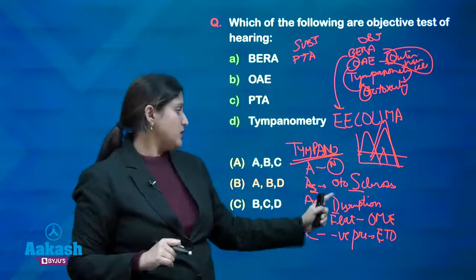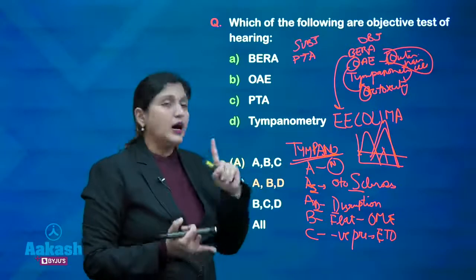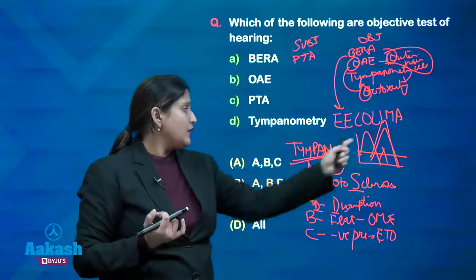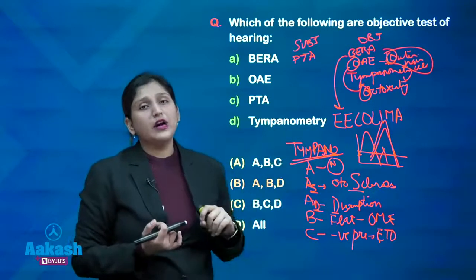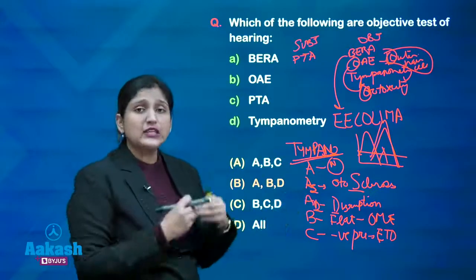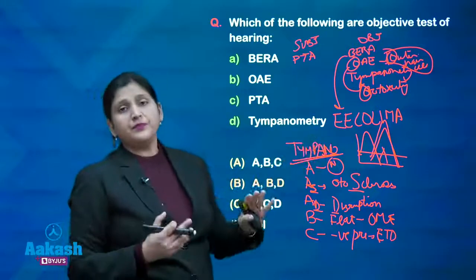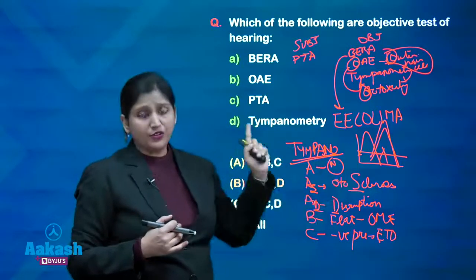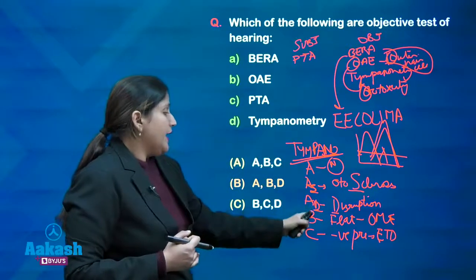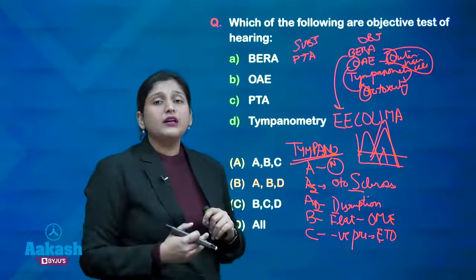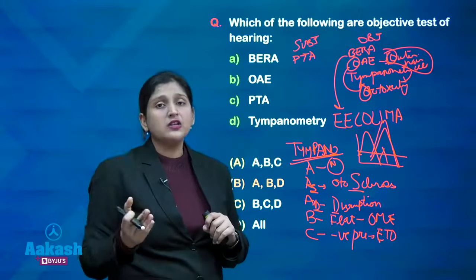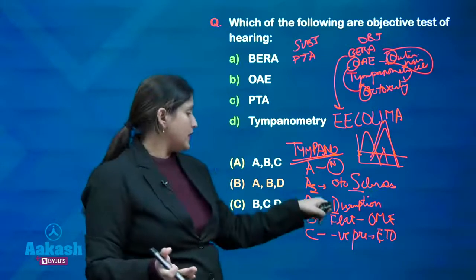A lot of times the question, especially in otosclerosis, is framed: a young female after pregnancy developed hearing loss, and the following audiometry or tympanogram is given. So, what is the diagnosis? And then the diagnosis is otosclerosis, or sometimes AS is already given and then the graph is given. If you see AS, even though you do not understand the graph, you can understand that the answer is otosclerosis. AD is disruption of the ossicular chain. Sometimes the question is asked: if the patient met with an accident and after the accident has hearing loss and a tympanometry was done, what will be the result? Then the answer will be AD.